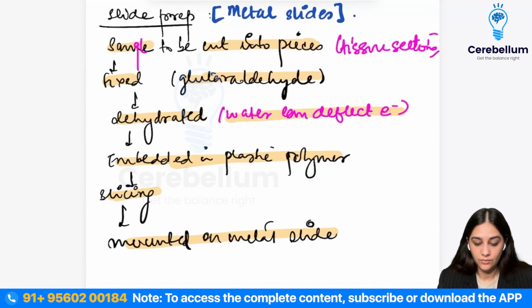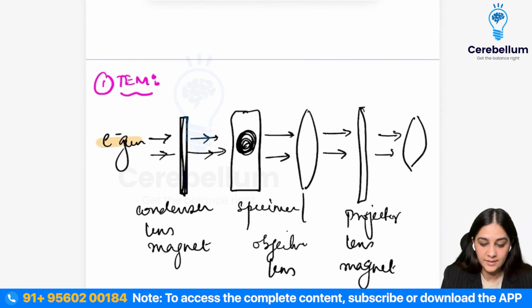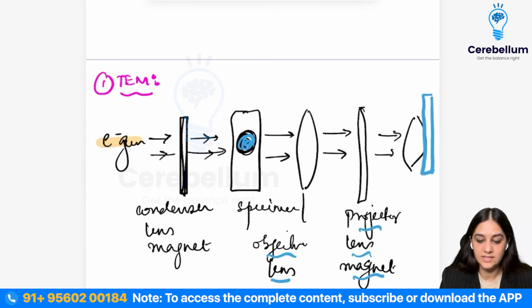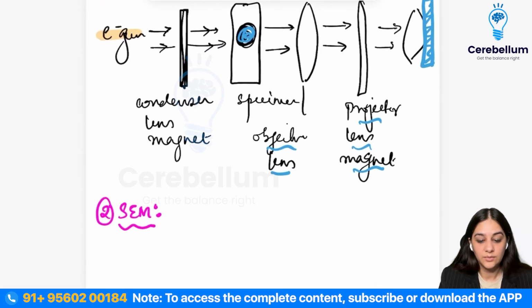Now, what is the basic principle? Electrons are fired from one end and fall on the specimen, then on the objective lens and the projector lens magnet. This magnet pulls the electrons to itself, and then you will see the image on a screen. So that is your basic principle. Now that was your TEM.